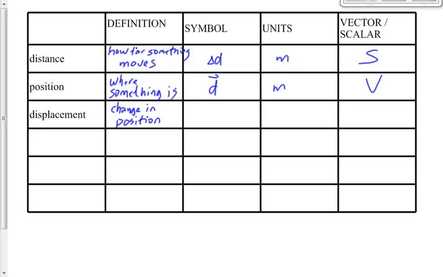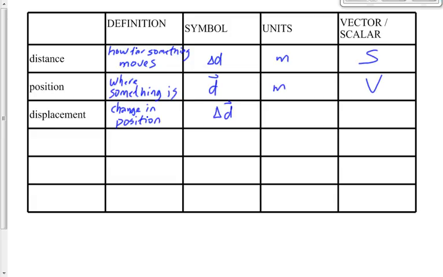This is where you were at the Dog Stadium. This is where you are at McDonald's. Your change in position is one minus the other, 1.5 kilometers to the south. So the symbol for displacement, it's going to have D in it because it's change in position. What's the symbol that we usually assign for change? Delta, the Greek letter delta.